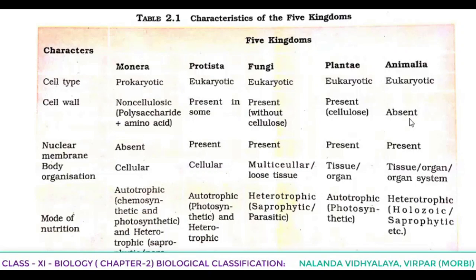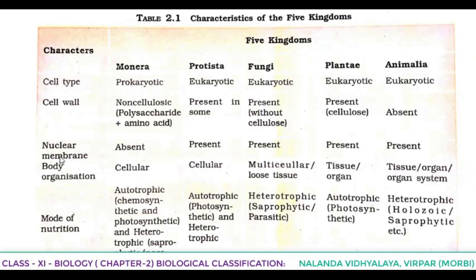In all others present, with some conditions. Some of them are having cellulosic cell wall. Some of them are not having cellulose, but cell wall is present. In the Protista, cell wall is present in some only. In the case of Monera, non-cellulosic cell wall is there, made up of polysaccharide and amino acid.